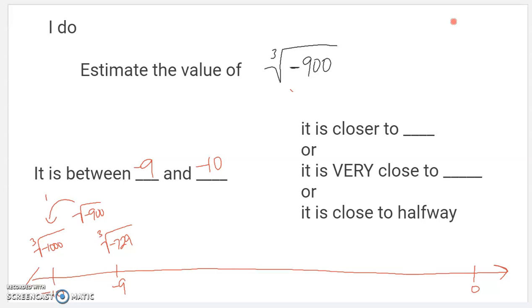Let's see. So I'm about 100 away from there. And I'm going to estimate, I'm about 170 away from there, if that was 730. So about 171 away from 729. So it looks closer to negative 10. Certainly wouldn't say it's very close to negative 10, but it's going to be closer. It's closer to that than it is to that. So it's probably somewhere around like right there. In between, but closer to that, a little farther from that. That's how you estimate it.